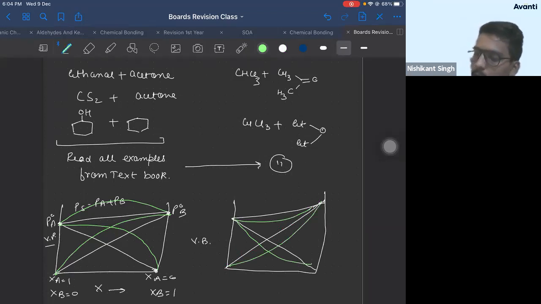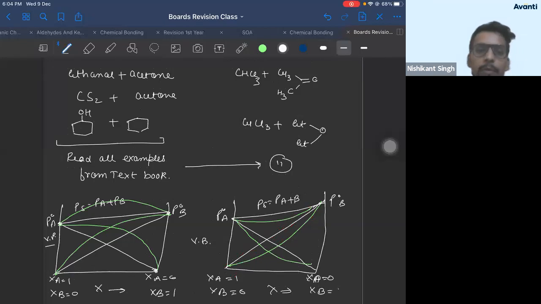Right? This is how your graph will look. Rest everything same. P naught B, P naught A. This represents PS is PA plus PB. Rest everything same. Mole fraction, XA1, XA0, XB1, sorry, XB0, XB1. Correct? Right. So this finishes your ideal and non-ideal solution.